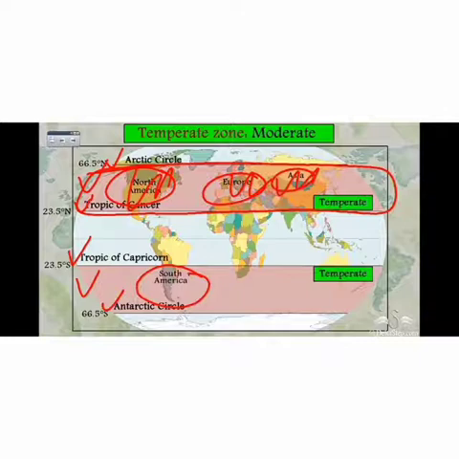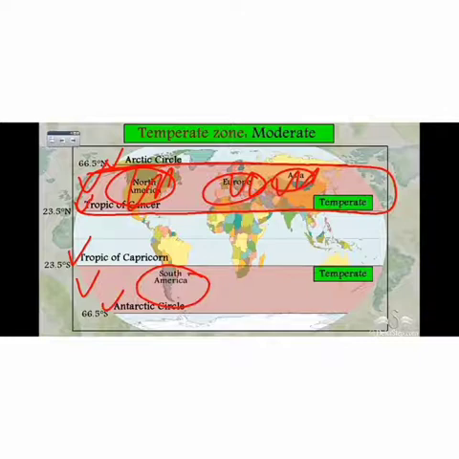There are two temperate zones. One is between the Tropic of Cancer and the Arctic Circle on the north side, and the other is between the Tropic of Capricorn and the Antarctic Circle on the south side. So the north temperate zone and the south temperate zone.